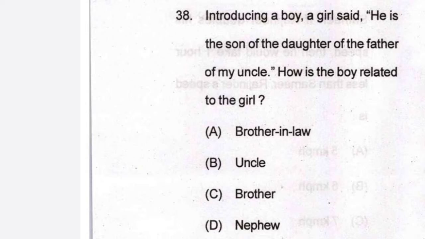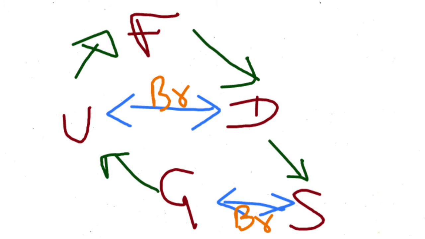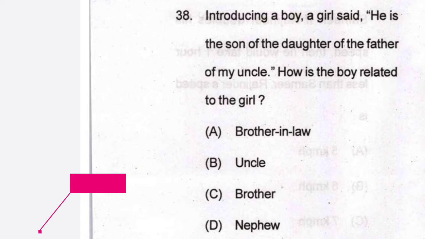Now the next question is question number 38. Introducing a boy, a girl said, he is the son of the daughter of the father of my uncle. How is the boy related to the girl? To solve these questions you have to read it properly. So now you can see the girl's uncle's father's daughter. If you mark, you can see the uncle's father's daughter is her mother and her son is actually her brother. So the boy is related to the girl as her brother, and the correct answer is C.